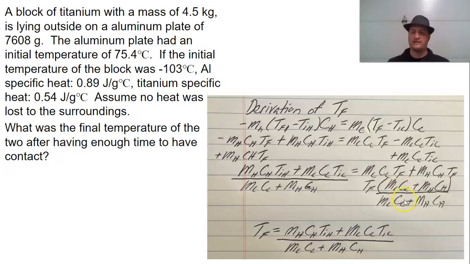And then I divide both sides by what I factored out, leaving me with all of these values, again, mass, specific heat, temperature initial of, in this case, I call it the hot object, mass, specific heat, temperature initial of the cold object, divided by the mass and specific heat of the cold, plus the mass and specific heat of the hot. So essentially the energy you started with initially, because of the temperature initial, divided by your mass times C of each of them. So not too hard when you really think about it. That'll get you your temperature final.